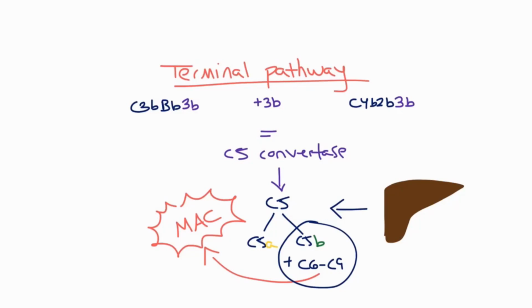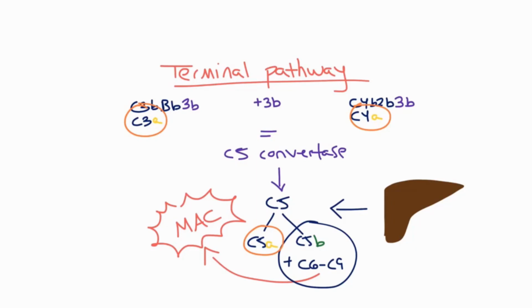The last thing to mention here is that in the process of forming active complement proteins, smaller inactive subunits are given off. So just like C5 gives rise to C5a, C3 and C4 also give off C3a and C4a when they're cleaved to their active products. And remember, these smaller subunits are the anaphylatoxins we referenced earlier. They're usually degraded, but can sometimes act to trigger mast cell degranulation, mediating a hypersensitivity response.